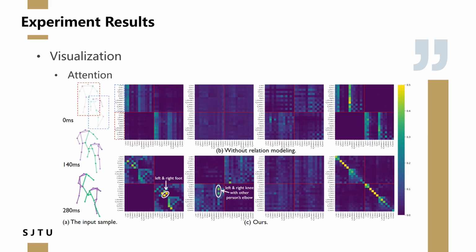Next is the attention matrix visualization. Here we can see our model has learned to explicitly generate diverse attention matrices, including inter-person attention, intra-person attention, global attention, and self-attention for different heads.